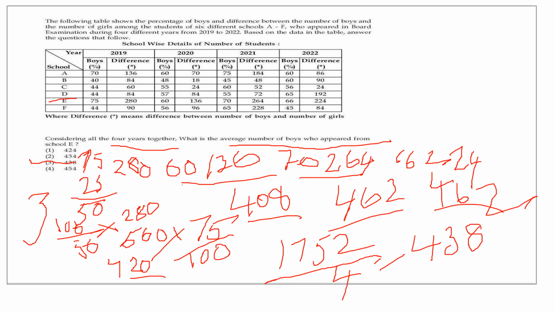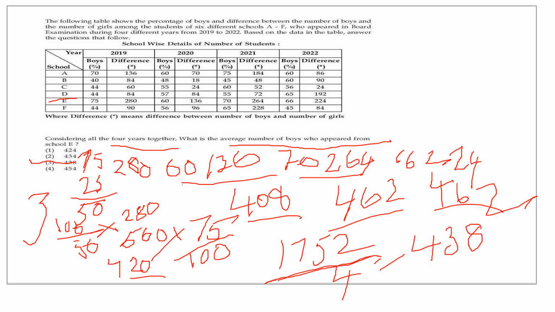That is 50. So if 50 is the difference, the total students is 100. So how much is the total students if the difference is 280? Like that, you find out for all the 4 years. You will get the total number of students, and then you know the percentage of boys, 75%. How much is 75% in that number for 2020? How much is 60% in this number? Find out. Then that will give you the number of boys in each year. Add all the number of boys for each year. You add all the 4 years, you get 1752.